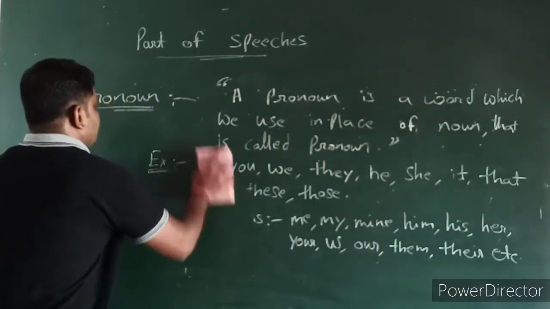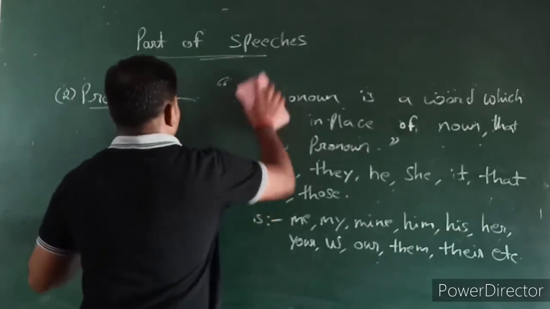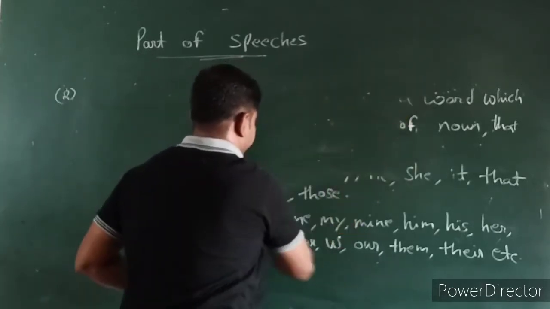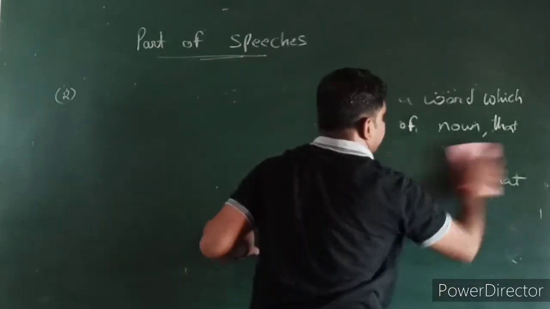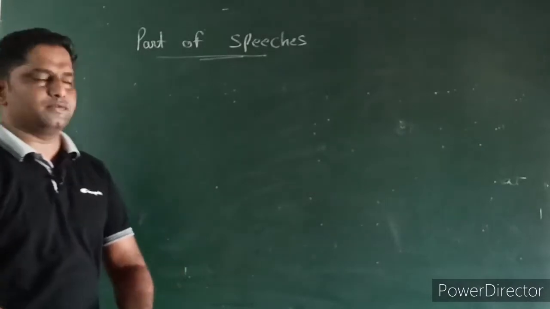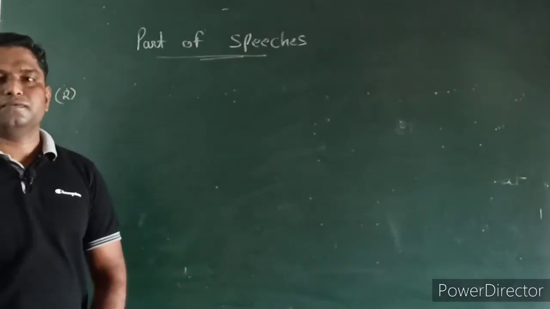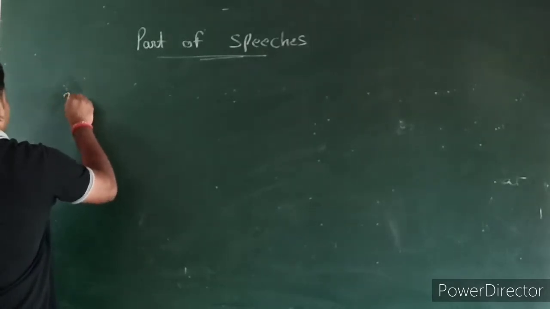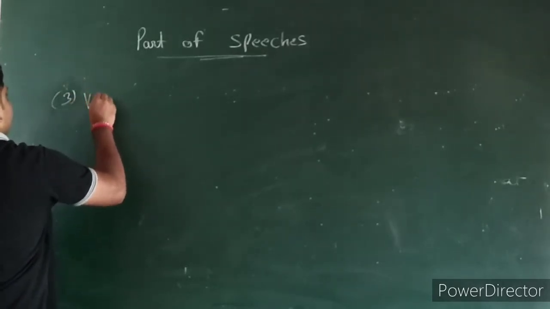Now we will move to another part of speech, that is called verb. Verb is a very important part of speech. Since morning till night, whatever activity we do, we consider as a verb. So let's check out the third part of speech, that's called verb.